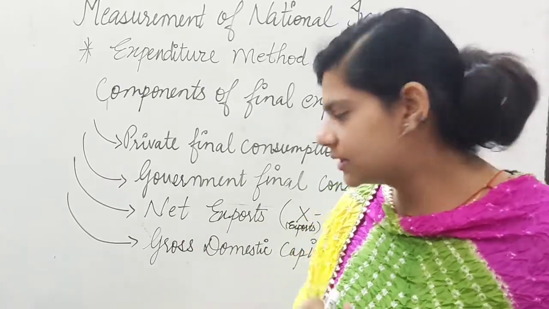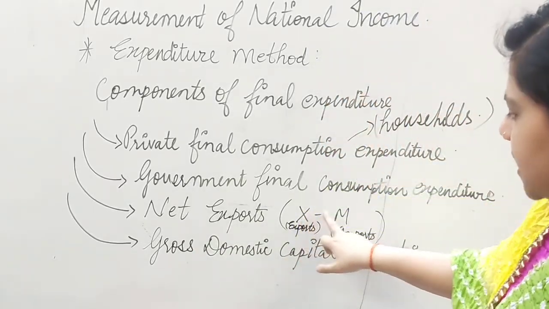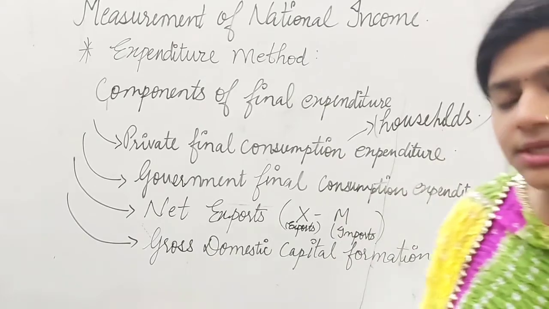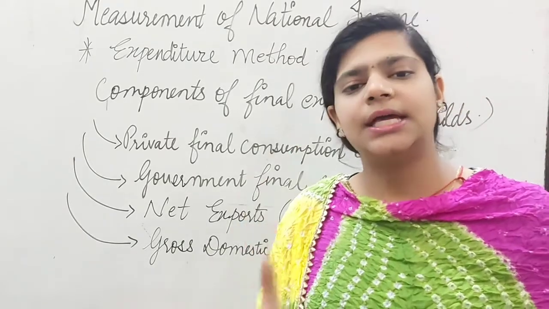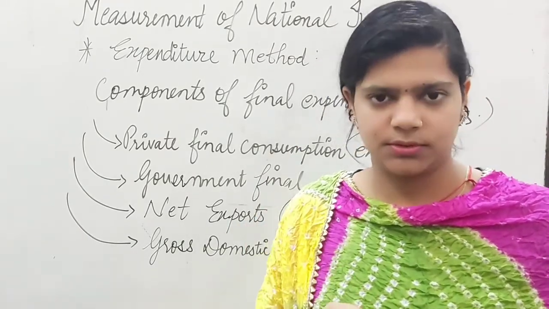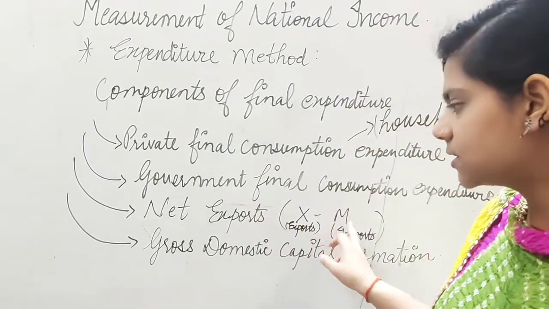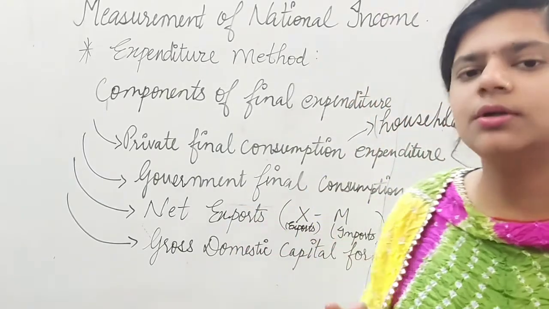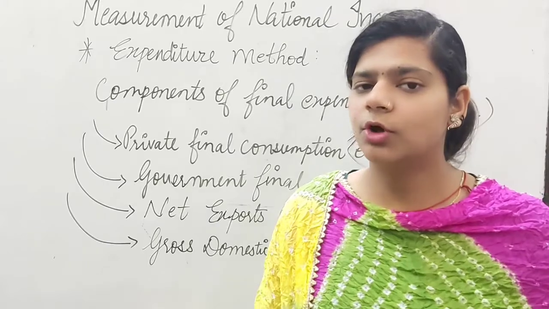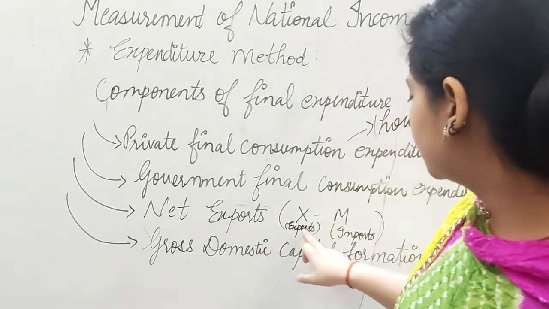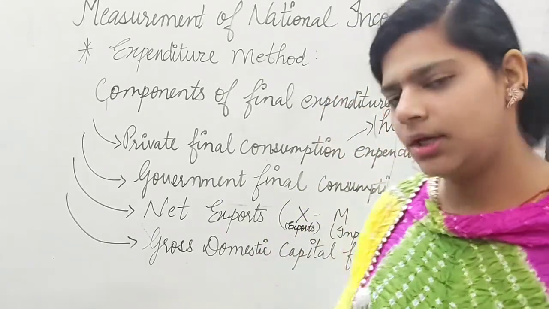And how will you write it? See, X minus M. What does X represent here? X will represent exports. And what will M represent? M will represent your imports. So what will be the formula of net export? It will be exports minus imports. Correct?